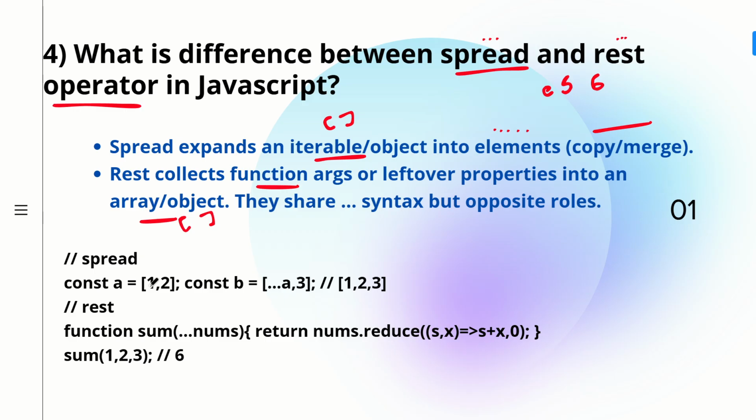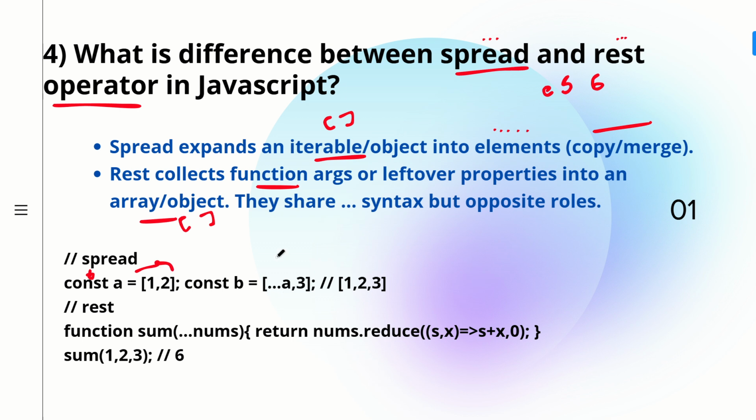Now let's see the example. The first example is for the array. You have an array a, which is declared with the keyword const, and you can see we have the values 1, 2. Then you have constant b, that is again an array, and you are making use of three dots, that is spread.